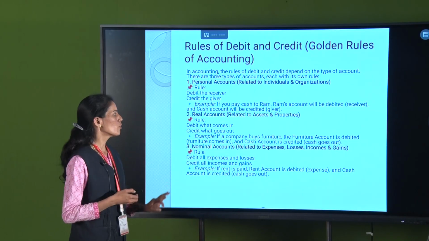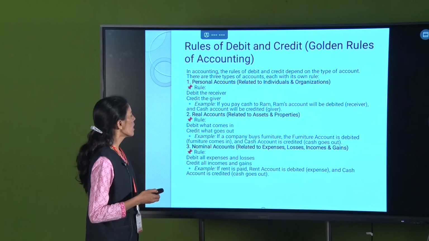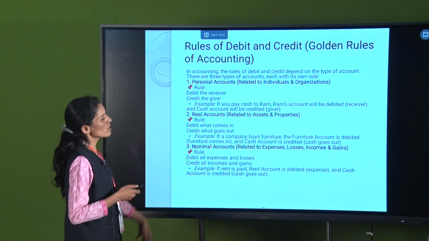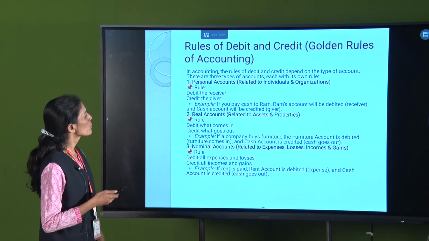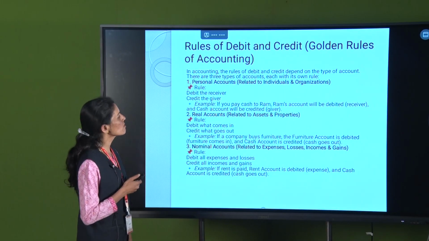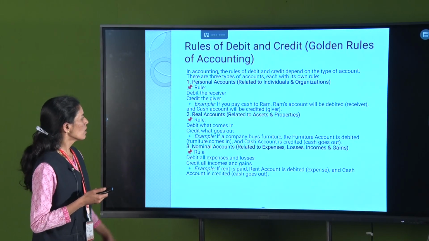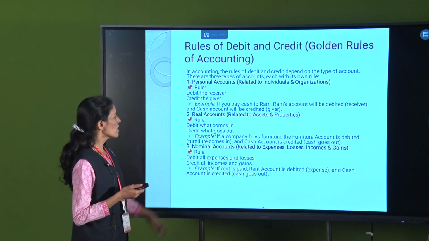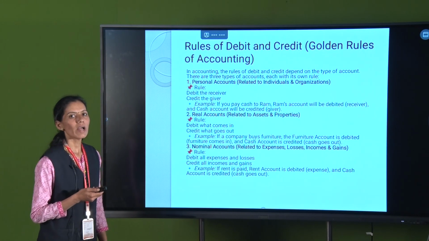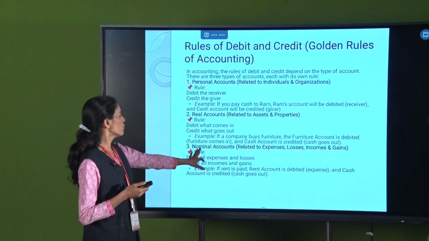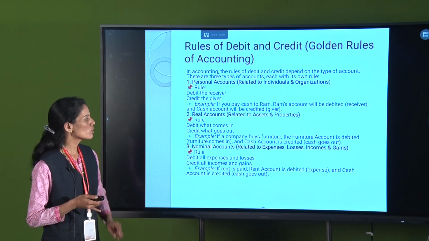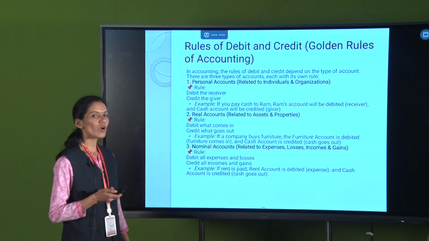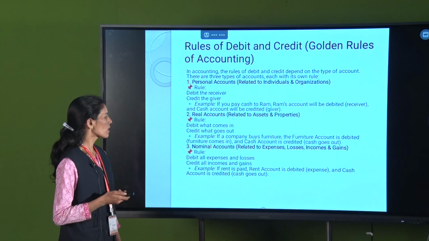There are three types of accounts. One is the personal account, second is the real account, and third is the nominal account. The personal account is related to individuals or organizations, and the rule for that account is debit the receiver, credit the giver. The second one is the real account. That account is related to assets or properties. In that the rule is debit what comes in and credit what goes out. The third one is the nominal account. That account is related to expenses, losses, income and gains, and the rule for that account is debit all the expenses and losses, credit all the gains and incomes.